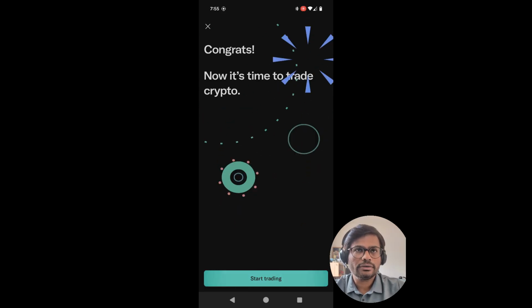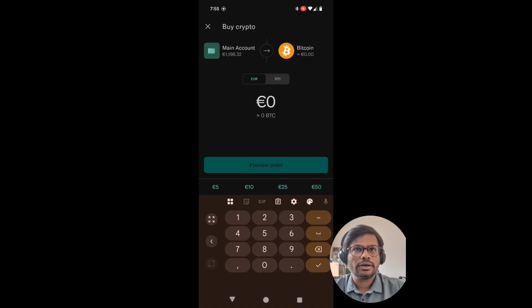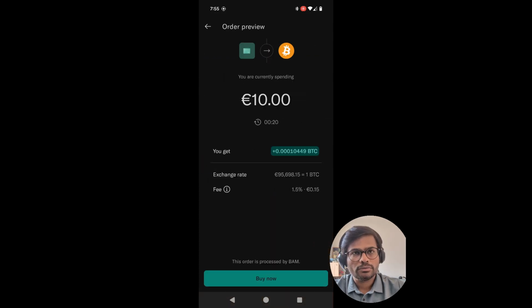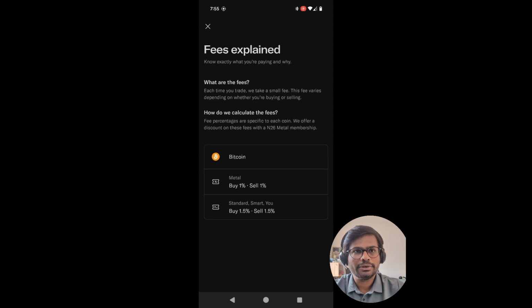So start trading. Let's say, just as a demo, I'll buy 10 euros of Bitcoin. I'll get some fraction of Bitcoin, and let's see the order preview. For around 100 euros I'm getting 0.0010445 Bitcoin at the exchange rate, which means one Bitcoin is approximately 95,698 euros.